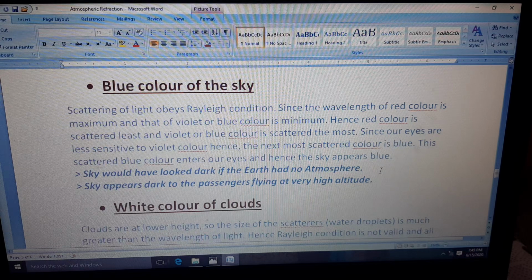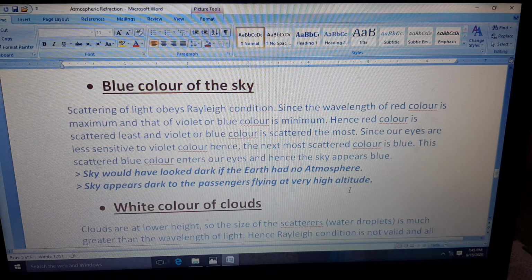The sky would have looked dark if the earth had no atmosphere, because this light suffers refraction just because of the atmosphere. So if there is no atmosphere, it would have looked dark. Second thing, the sky appears dark to passengers flying at very high altitude, because there the density is very low, and we can say that the atmosphere is also very thin there. So that is why it appears dark to the passengers.